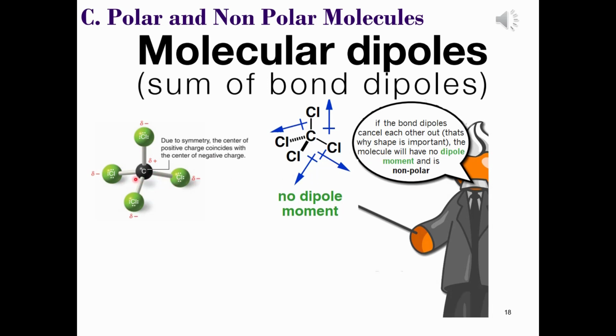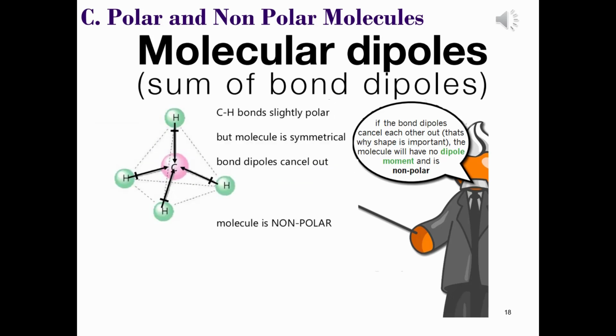This is why the shape of molecules is just as important as knowing whether or not it contains polar bonds. Needless to say, if a molecule contains no polar bonds, then it can't be a polar molecule. Think of methane, CH4. There isn't enough of a difference in electronegativity between the carbon and hydrogen atoms, and so this is a non-polar molecule.